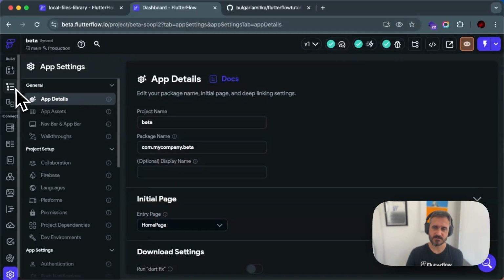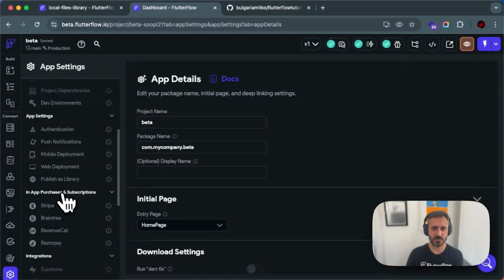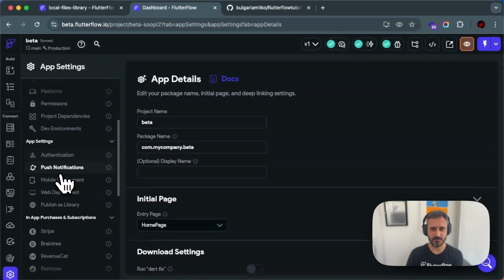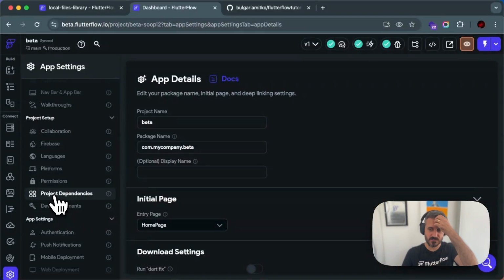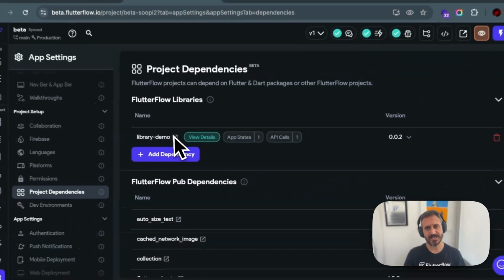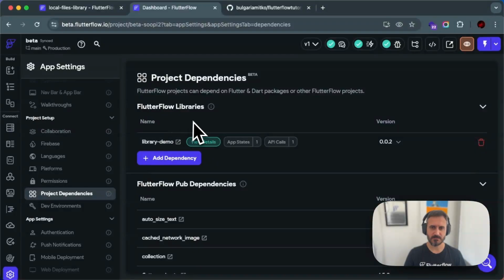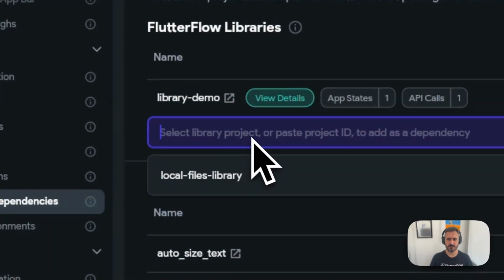So let's jump into the other project, which is the beta project over here, and let's try to import that library that I just created. So where do you import the library? Publishing the library is where you publish it. But importing it, you need to go to this new option, which is settings, project setup, and it's called project dependencies. And I have already imported one demo library, but let's actually import a new one. So let's click over here and import a new one.